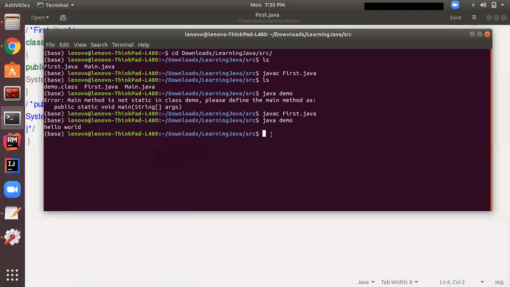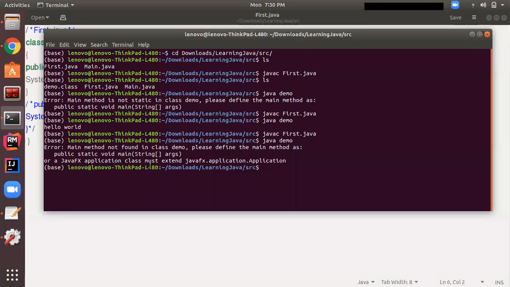Let's see what output comes up. I am compiling it. No error at compile time since the syntax is the same. Now run it, java demo. See, it's giving the error: main method not found in the class demo. Please define the main method as public static void main. So JVM is checking for the entry point, and since it doesn't find a method with the declaration public static void main, it's giving us the error. That's why it is necessary to have the main method declaration in an executable program.